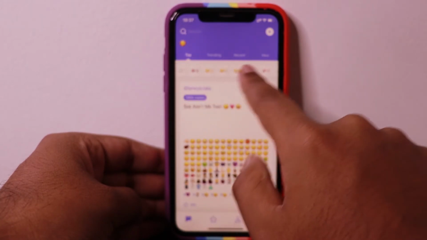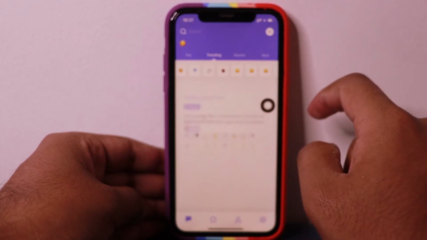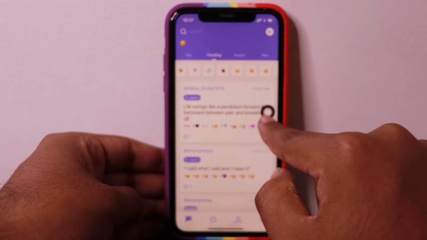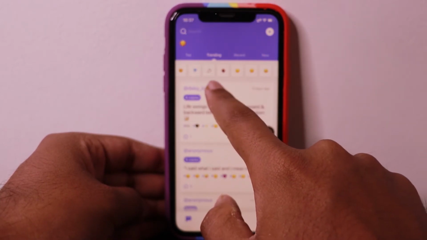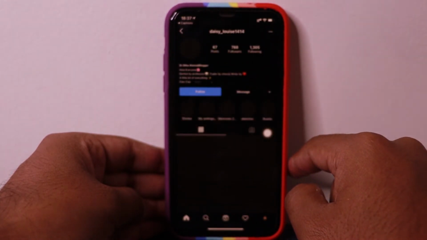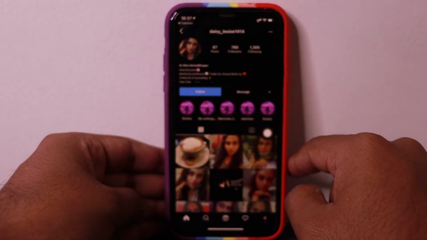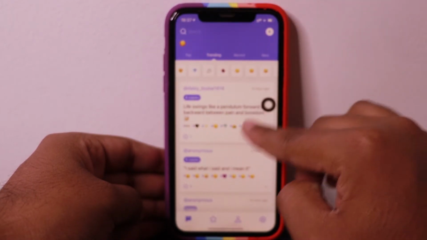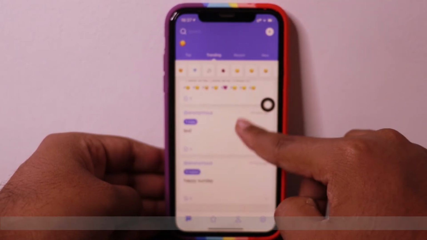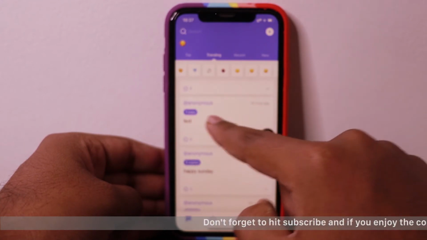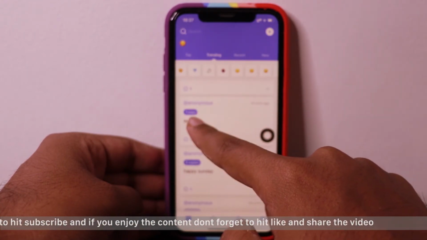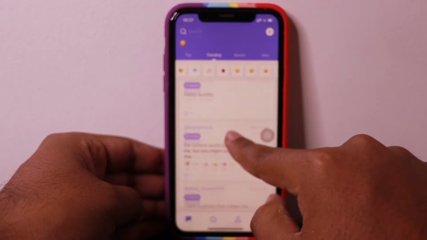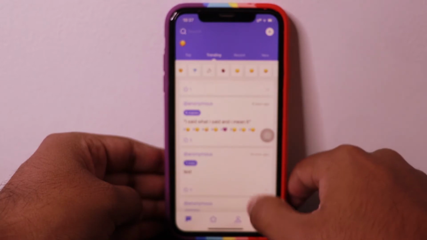And then other than emoji, you have this option of trending. You can see which captions are trending. This caption was uploaded 6 days ago by Daisy Lowe. I guess we can open her Instagram profile, and here it is. So here she is. Likewise, you can add your Instagram handle. And as you can see, this is anonymous test. This caption was done by me. It has one copy. So I copied it myself.